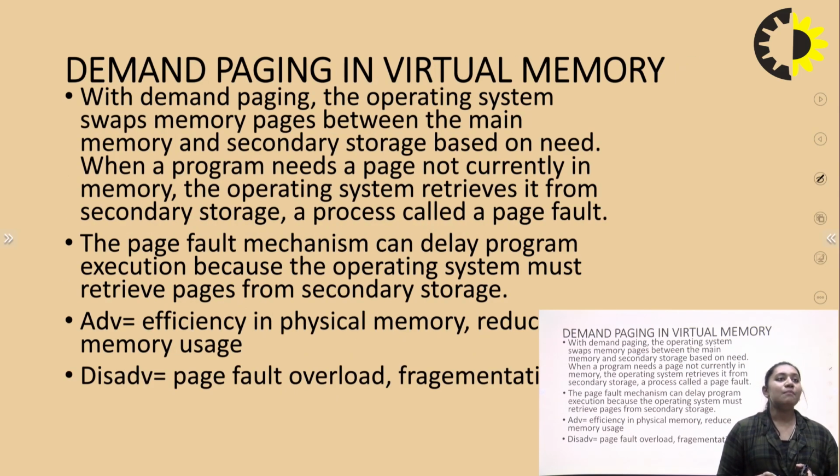Next is demand paging in virtual memory. With demand paging, the operating system swaps memory pages between the main memory and the secondary memory, based on need. So when a program or the CPU schedules a task or job and it needs a page which is not currently in memory, the operating system retrieves it from the secondary storage, and that process is called a page fault.